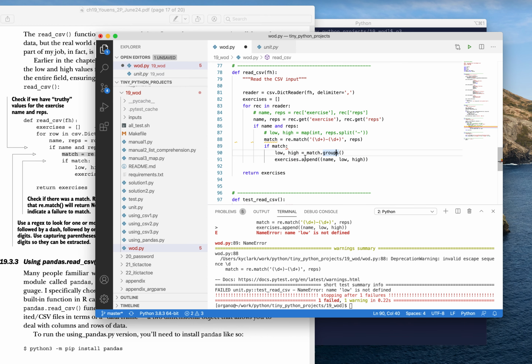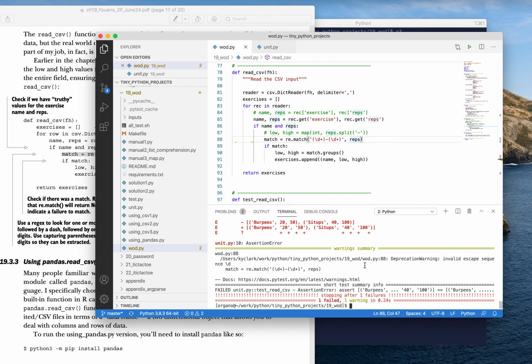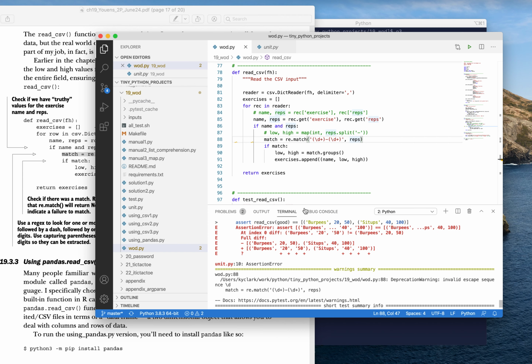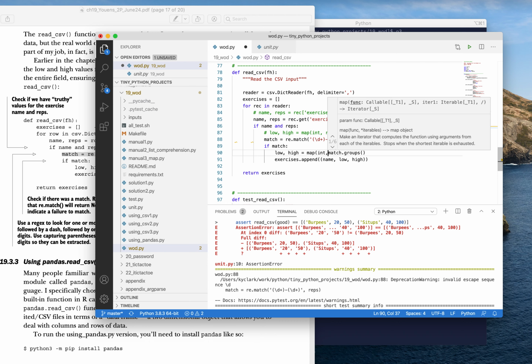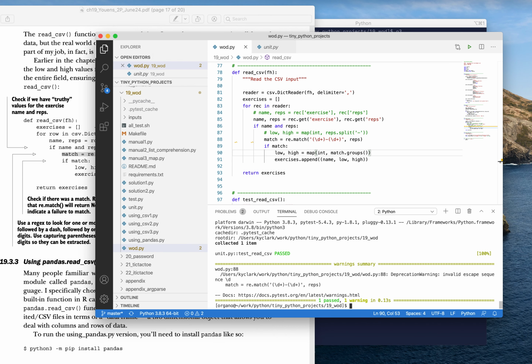Low, high. What am I missing here? Name. Oh, have I not saved it? Let's try that again. Okay. Oh, I didn't turn those into ints. Yes, now I can map those to ints. Map onto int the groups. And this will be safe because I know I have the right number. I know that they are digits. I know that I can do that.